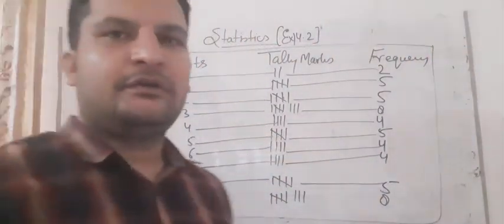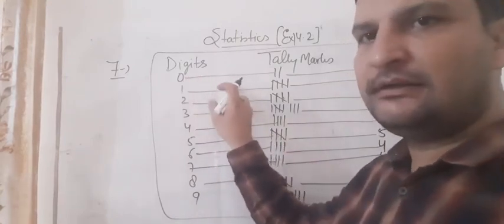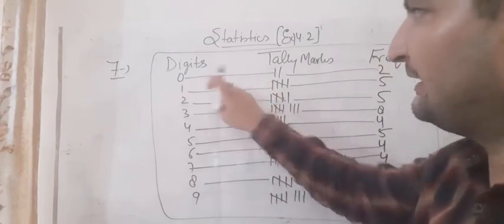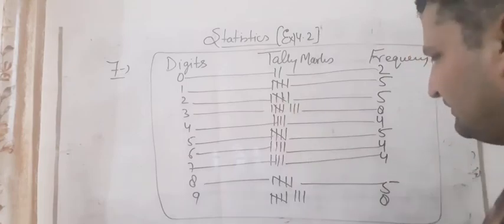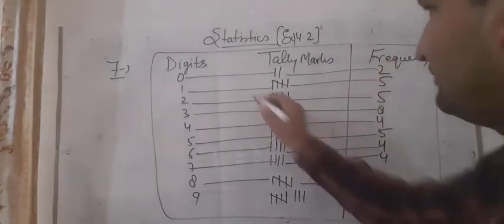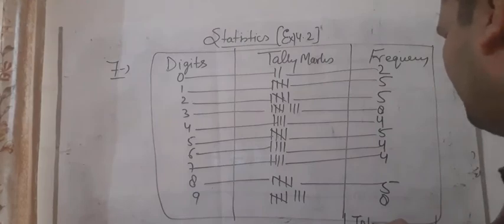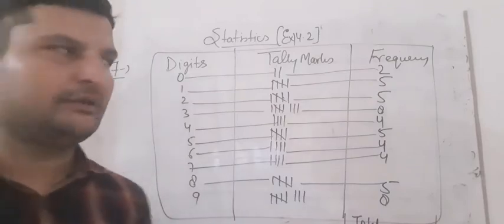So students, don't make it like this. I have made it like this to explain to you, but you have to do it in your copy. Then you can do it in one line like this, second line like this, third is this. Don't make it like this. So now we can calculate the total. Total should be 50.